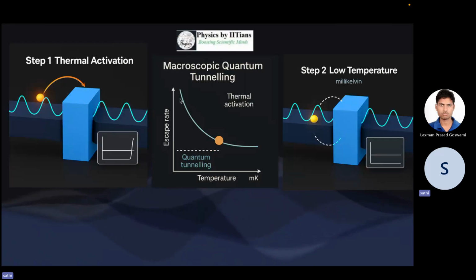But let's say we decrease the thermal energy below a certain level so that no thermal activation is possible for the circuit.